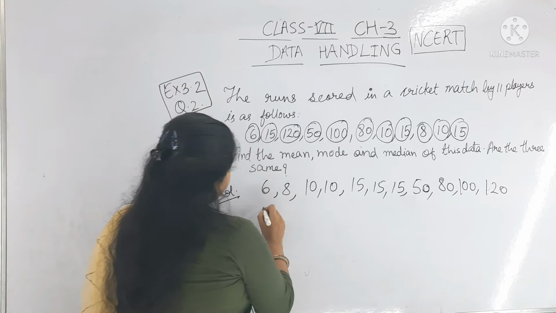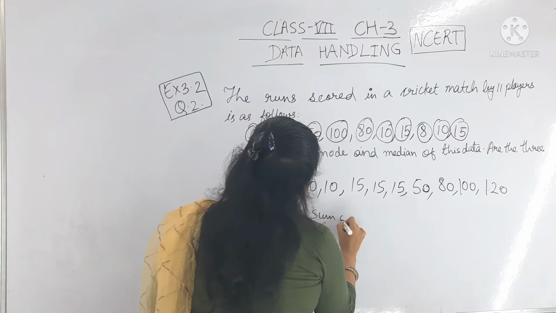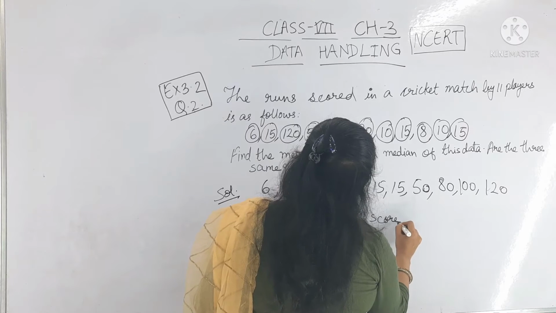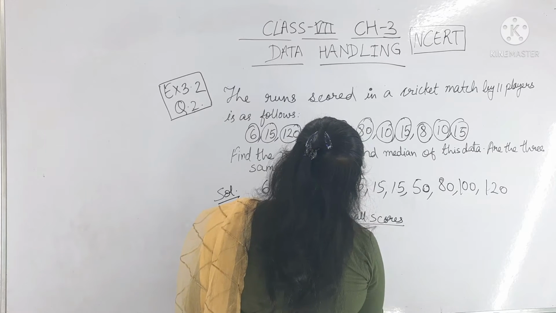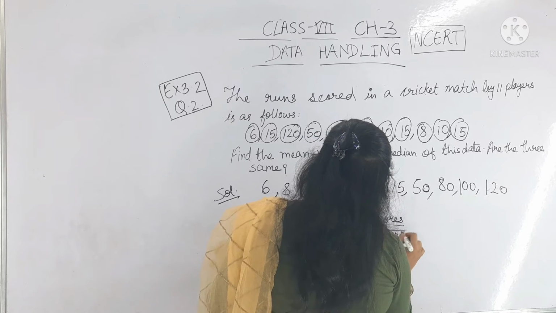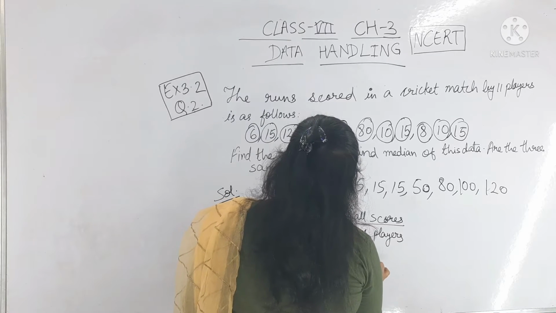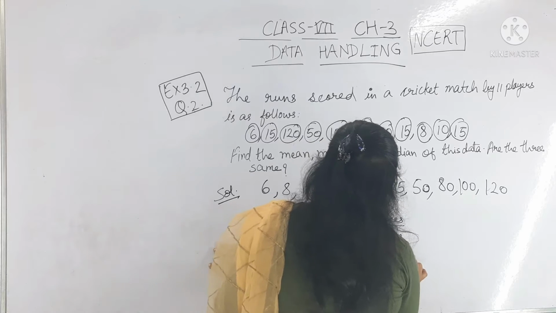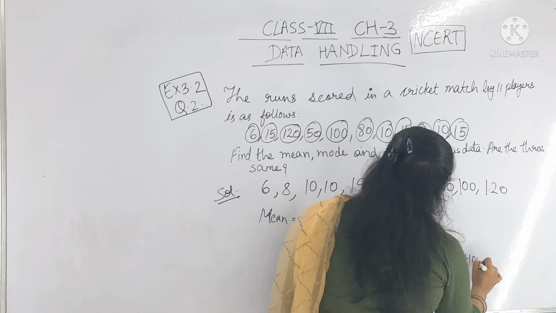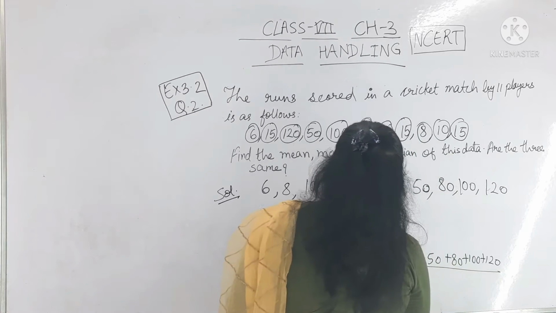Okay, so we have to find the mean. We know the formula: sum of all scores divided by the total number of players. 6 plus 8 plus 10 plus 10 plus 15 plus 15 plus 15 plus 50 plus 80 plus 100 plus 120, divided by 11.